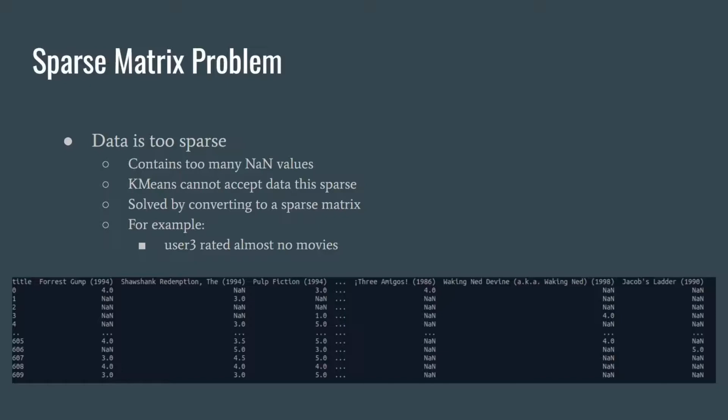We ran into a problem of k-means not accepting these non-existent values, so we had to convert this data into a sparse matrix. After we did this, it shaved off a lot of these non-existent values, and then allowed k-means to operate in a correct manner.